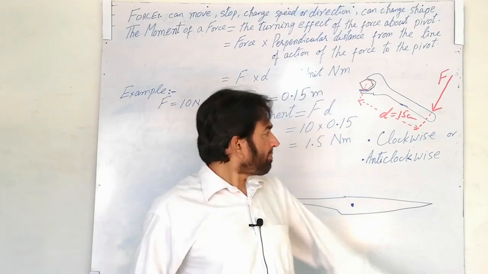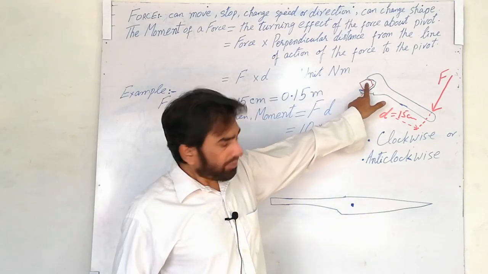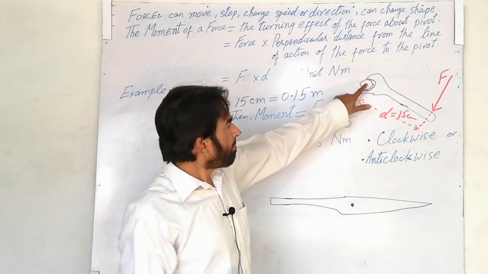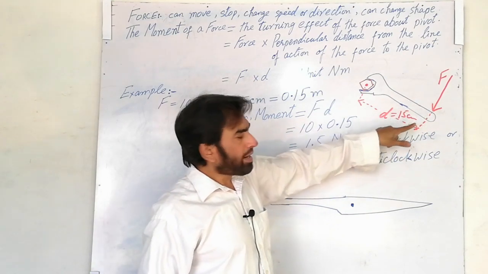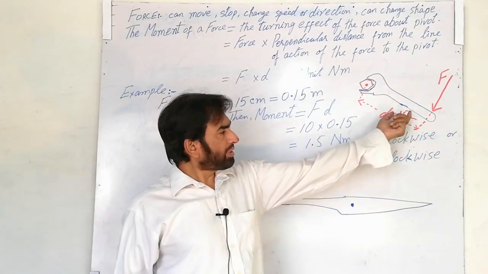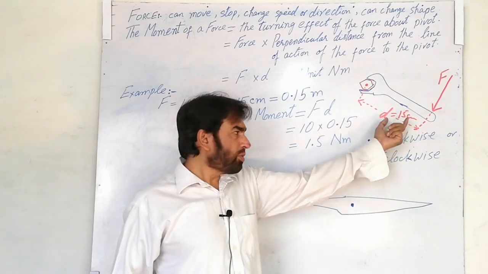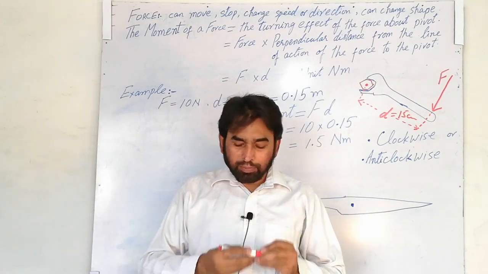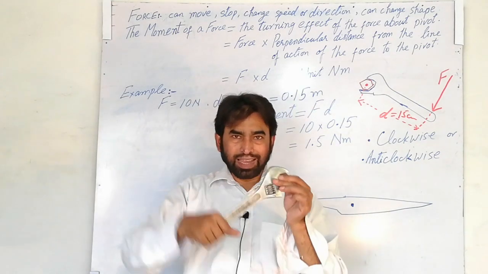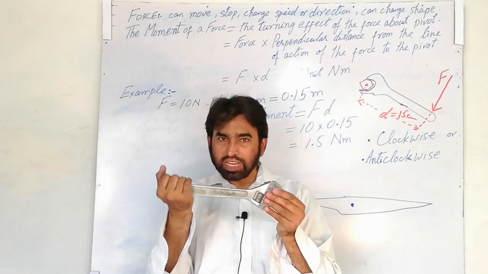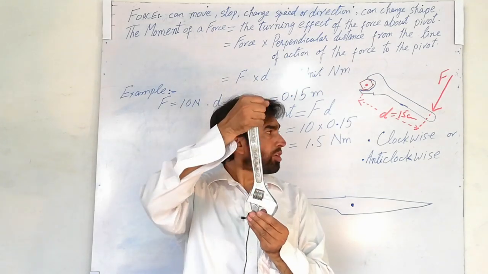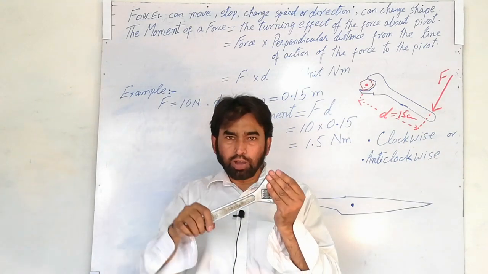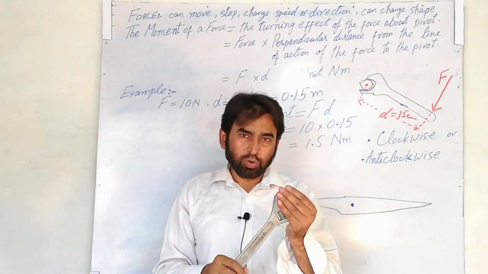Now let us have the example of this spanner. This is a nut. I have taken the example of this nut. This is the pivot. Now to untie a nut, you have to apply a force on the spanner, or to tie a nut, you have to apply the force on the spanner. So the nut is at a fixed point and you are applying the force like this. If you are applying the force in the clockwise direction, this will be a clockwise moment. If you are applying the force in the anti-clockwise direction, then it will be the anti-clockwise moment.